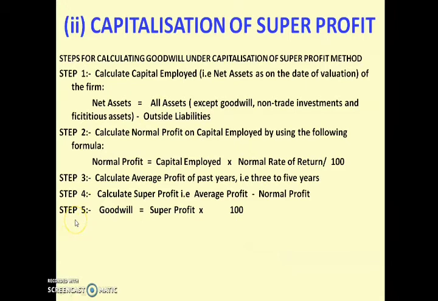The last step of capitalization of super profit is goodwill. Goodwill is equal to super profit, you will get from step 4, into 100 divided by normal rate of return. Normal rate of return will also be provided in the question. So with this step, your requirement is over with these 5 steps.